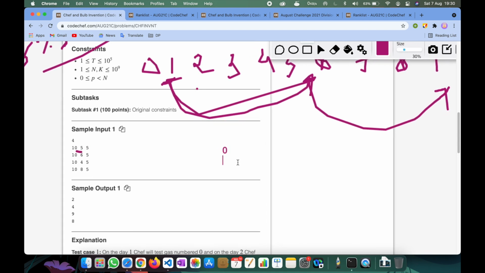This 0, this 1, this 2, this 3, this 4, 5, 6, 7, 8 and 9. This is all p, right? This is all remainder, and this is k. So 0 remainder k is 0, 1 remainder 5. Let's consider k here as 5, right? So 0 modulo 5 is 0, 1 modulo 5 is 1, 2, 3, 4, again 0, 1, 2, 3 and 4, right?